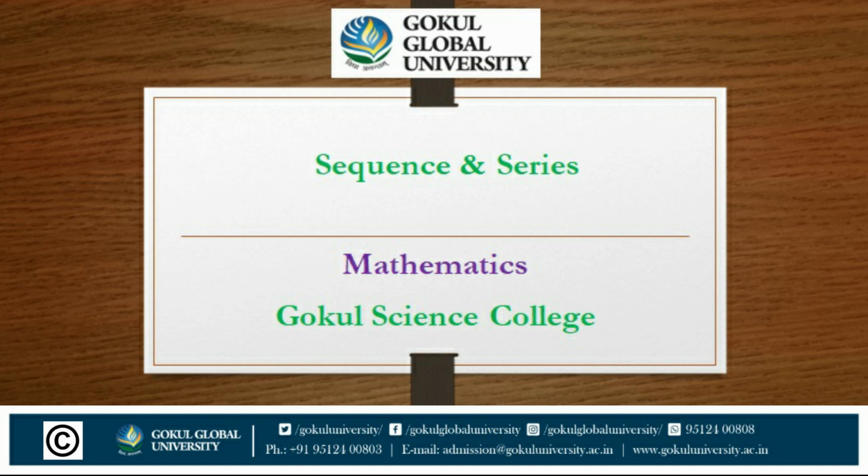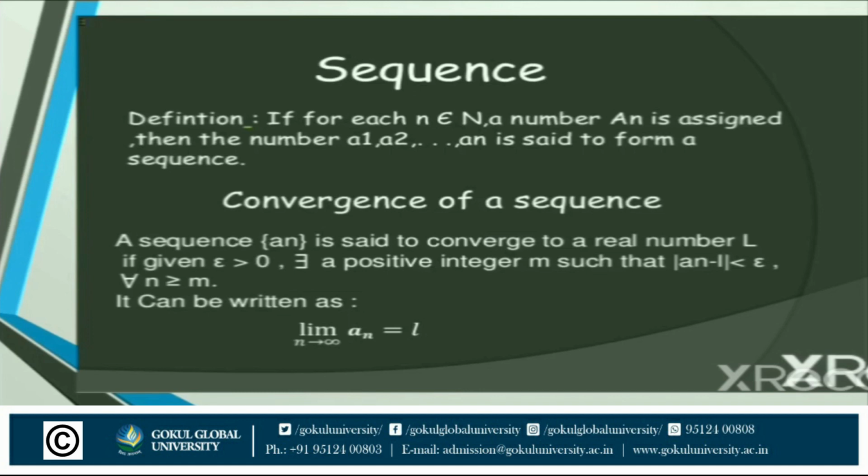Basically, we can start with the definition of a sequence. So, let's begin. What is a sequence? A sequence is an ordered selection with an identified first term, second term and so on. The definition is that if for each n belonging to capital N, a number an is assigned, then the numbers a1, a2 and so on up to an are said to be a sequence.